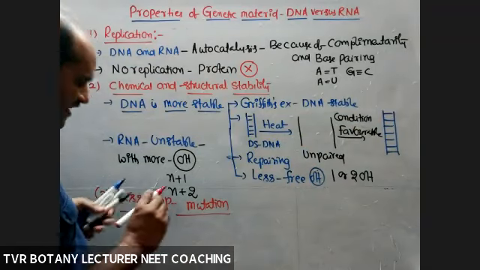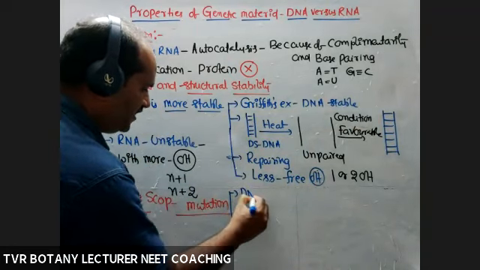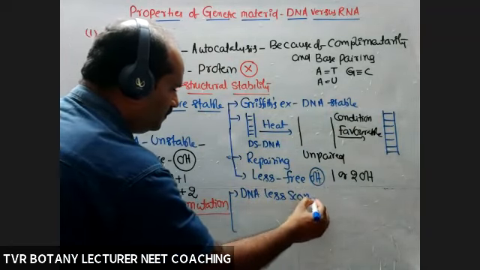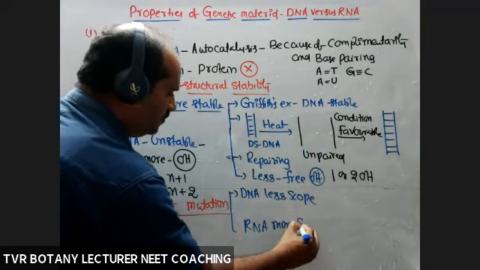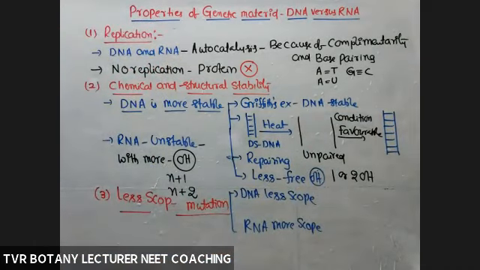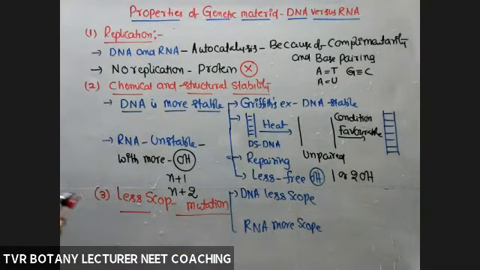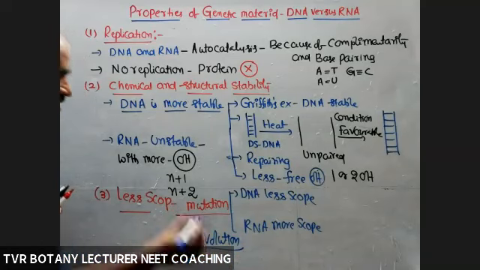Okay, so in the case of DNA molecule, there is less scope for mutations, but in RNA there is more probability. These mutations are required for evolution of an organism. That is required, but slowly, not at a fast rate.